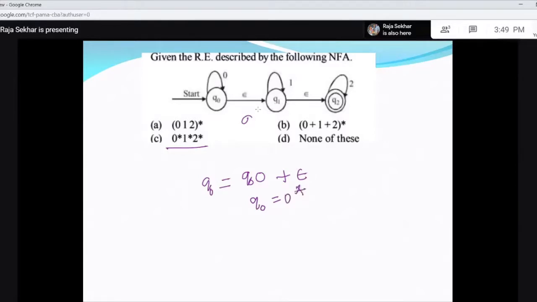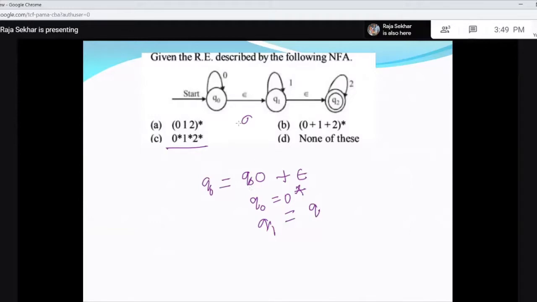And then for Q1, Q1 equal to Q0 epsilon. I think you cannot apply Arden's theorem because there is epsilon here. If you want to apply it, there should not be epsilon transitions. So don't do this. You can convert this into an NFA and do it. But by simple observation, you can see this is 0 star, 1 star, 2 star.